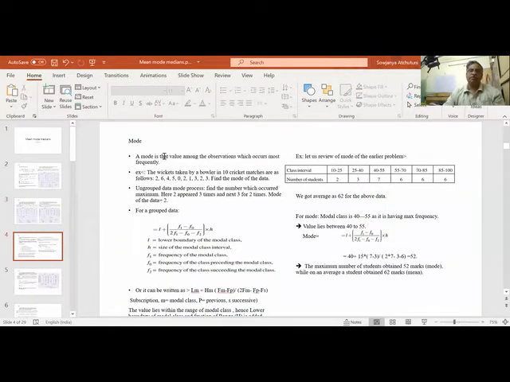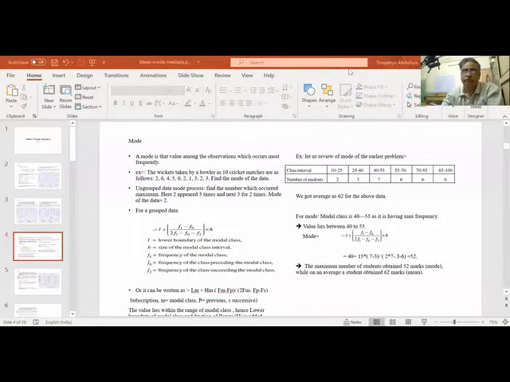Now let us understand more. What we have understood, mean is the average of the data. What is mode? Mode is that value among the observations which occurs most frequently. What is the maximum frequency? What is the value that has maximum frequency?